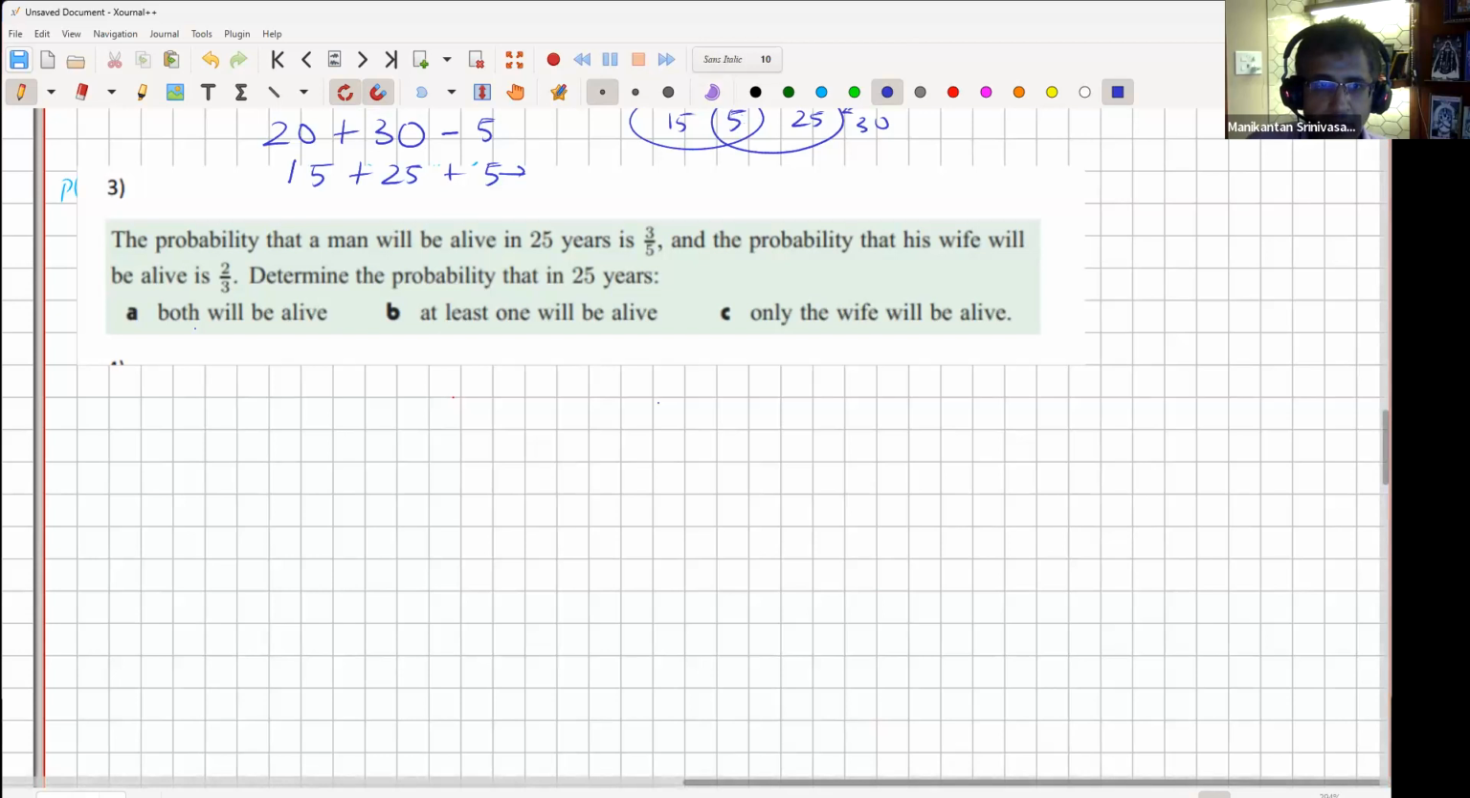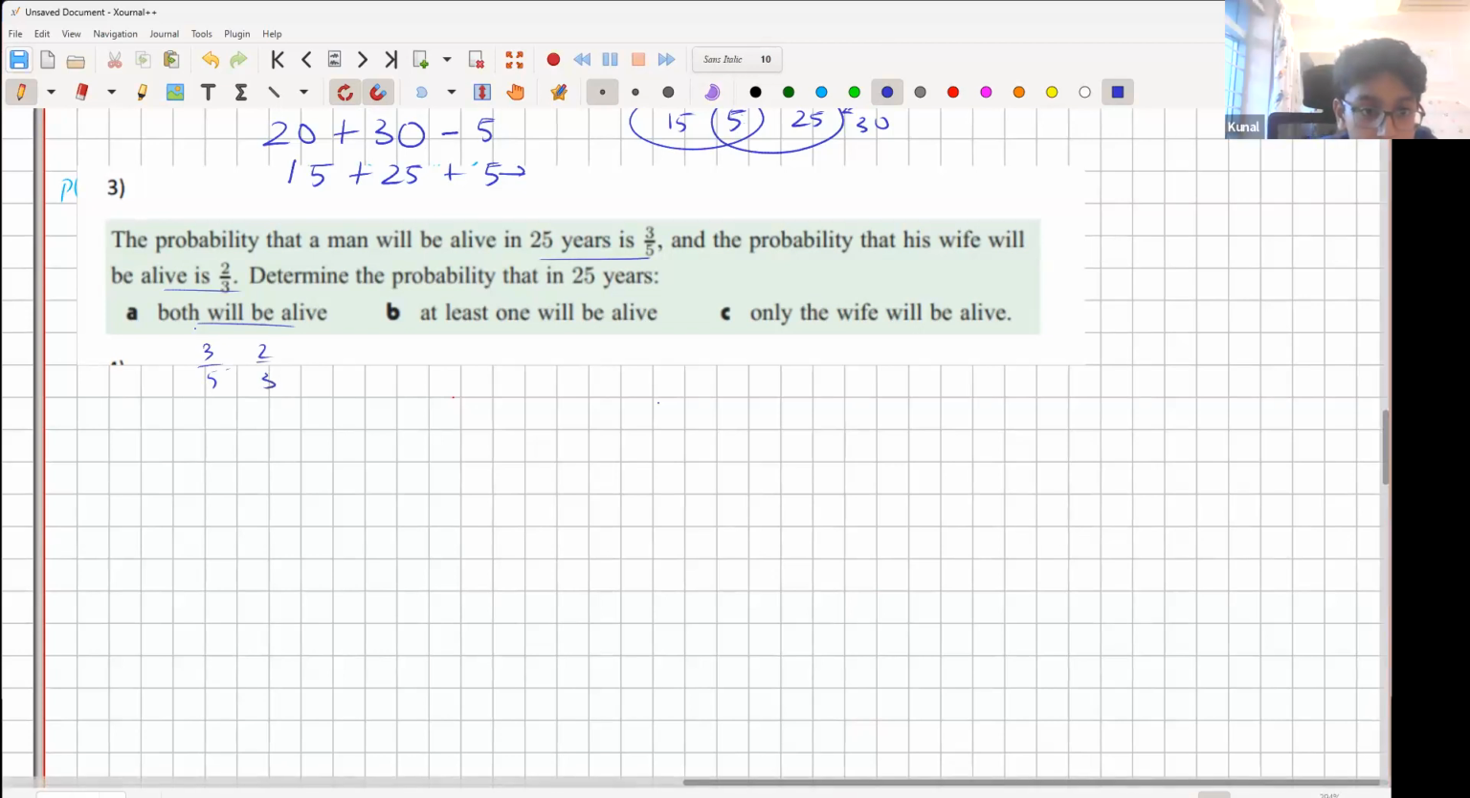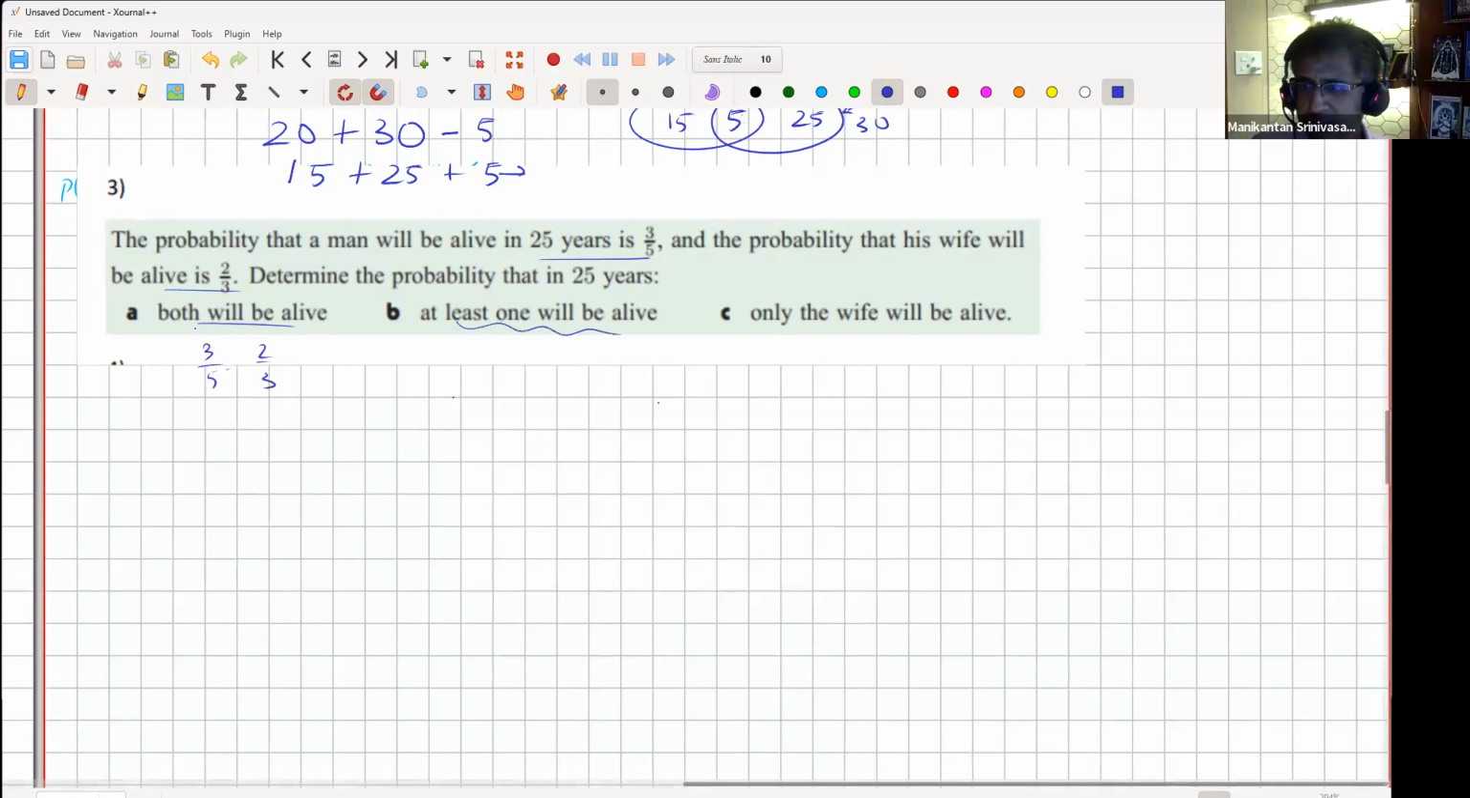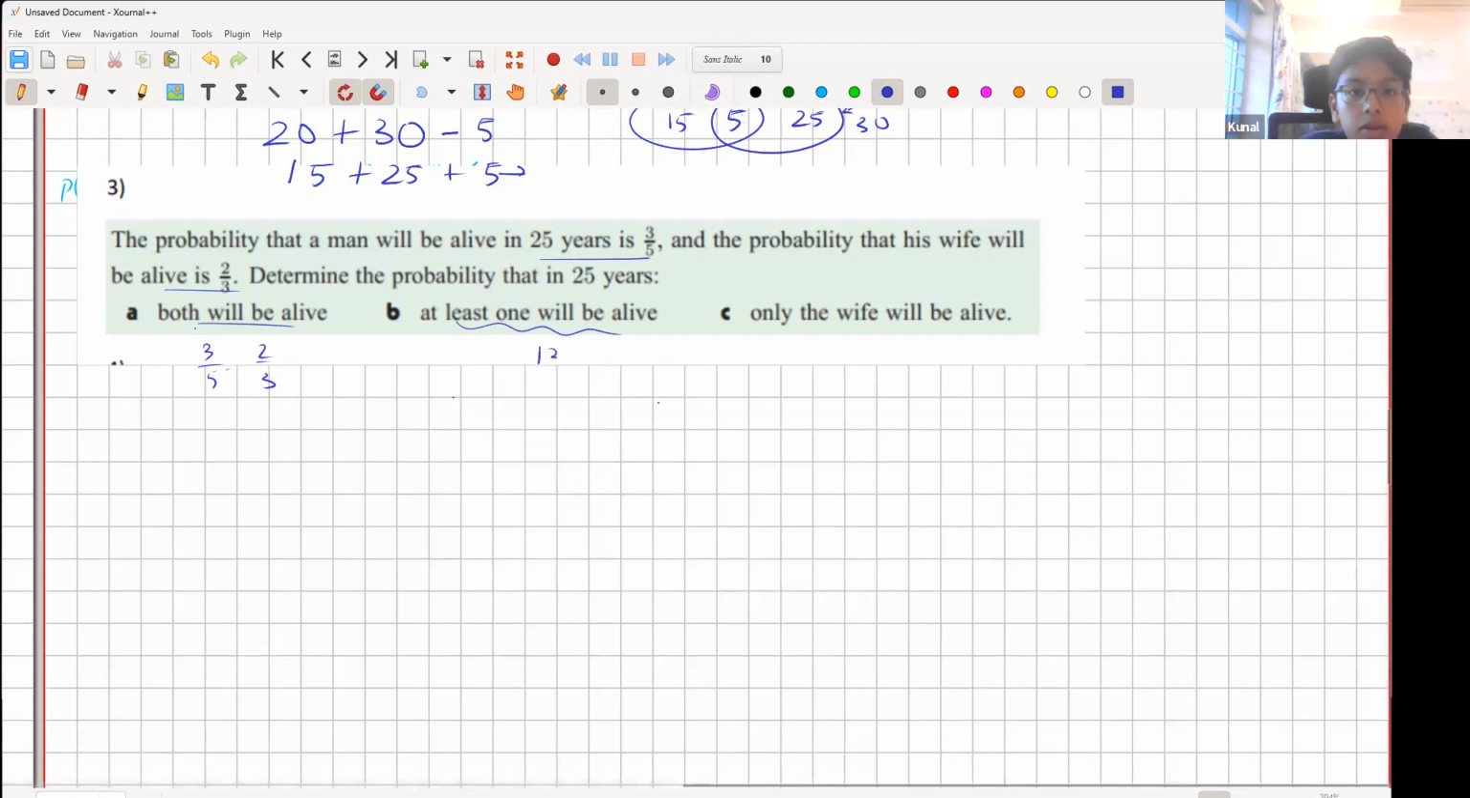Okay, all right. Probability the man is alive, 3/5. The wife is alive, 2/3. Okay, so this I think we can quickly do, right? Both will be alive, will be the product. So 3/5 into 2/3. Yeah, at least one will be alive. Sorry, what did you get? 13 by 15. 13 by 15.